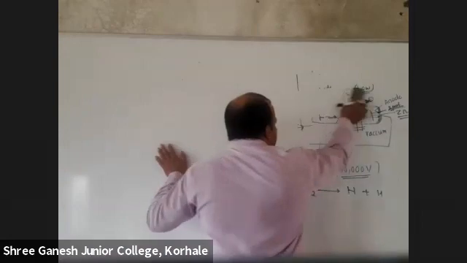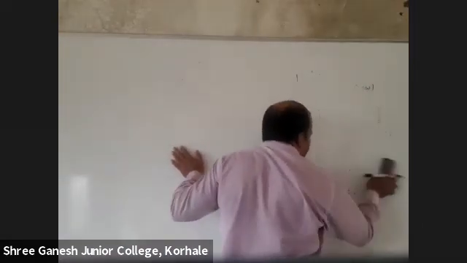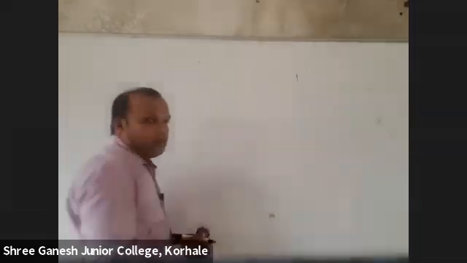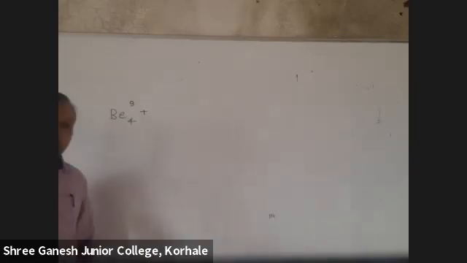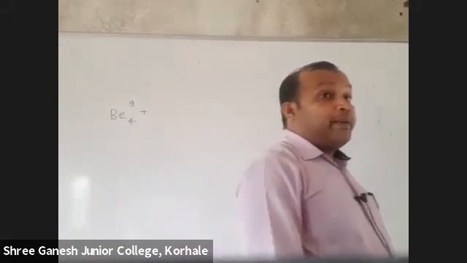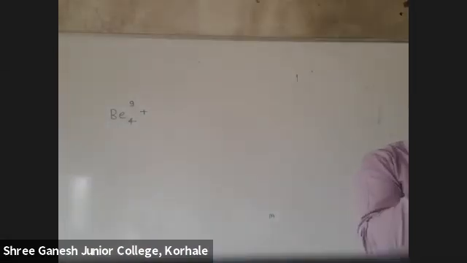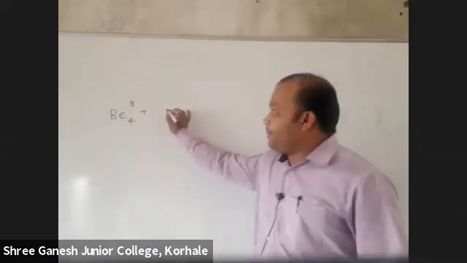How did he discover it? Do you remember? He did some bombardment experiments. What is that? He took beryllium. What is the atomic number of beryllium? 4. Mass number? 9. And he bombarded it with what? Helium. He bombarded with helium. Helium 2 plus is nothing but an alpha particle.